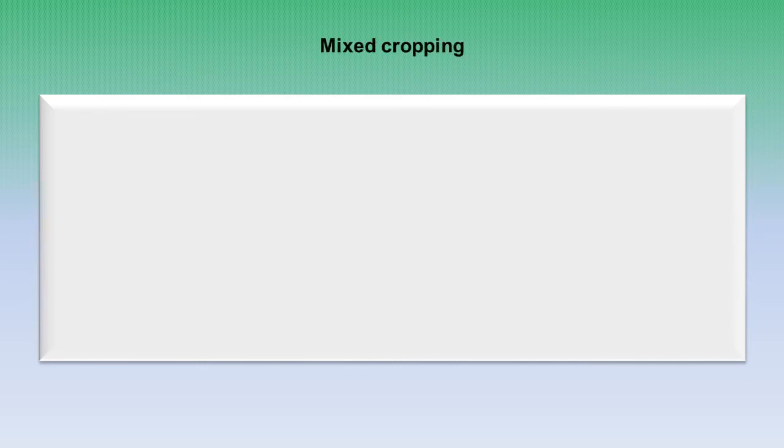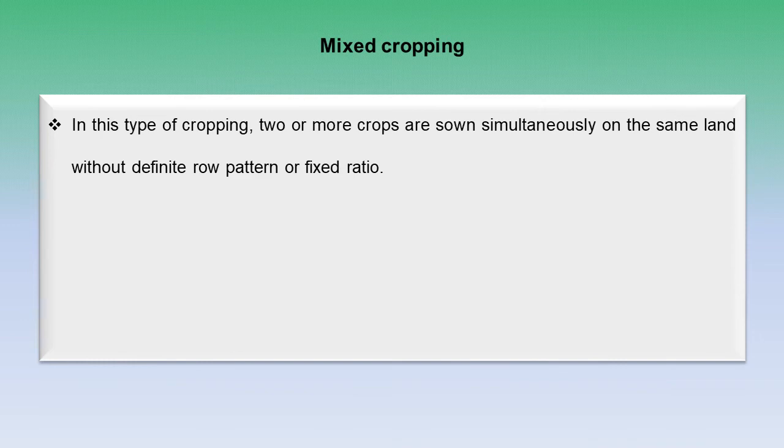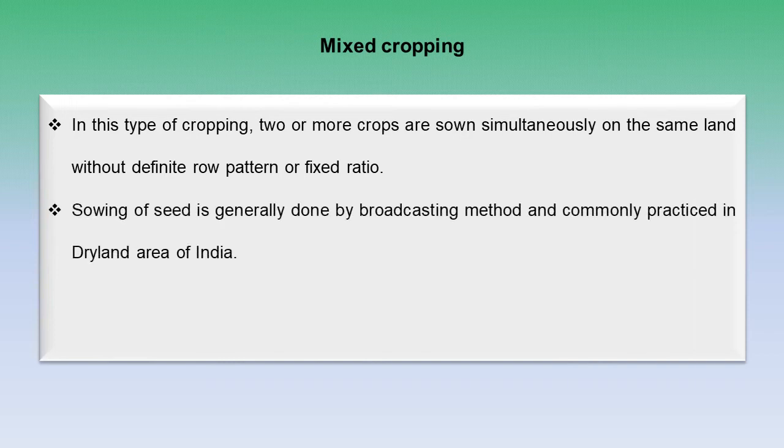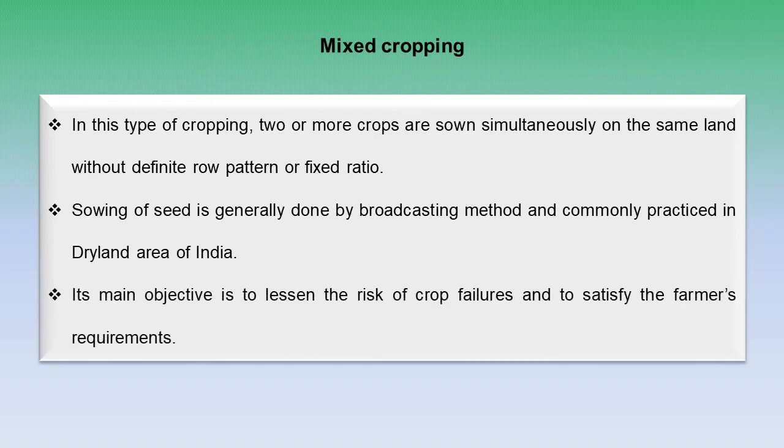So next is mixed cropping. In this type of cropping, two or more crops are sown simultaneously on the same land without definite row pattern or fixed ratio. Sowing of seed is generally done by the broadcasting method and commonly practiced in dryland areas of India. Basically, in this type of cropping system, we mix the seed before sowing and broadcast to the field. Its main objective is to lessen the risk of crop failure and to satisfy the farmer's requirement.